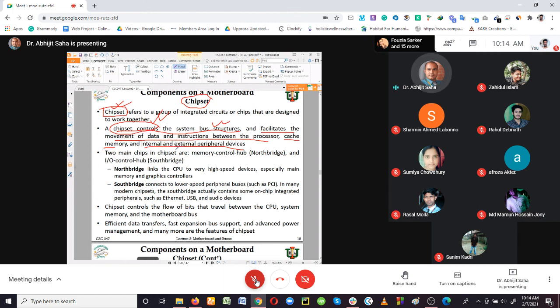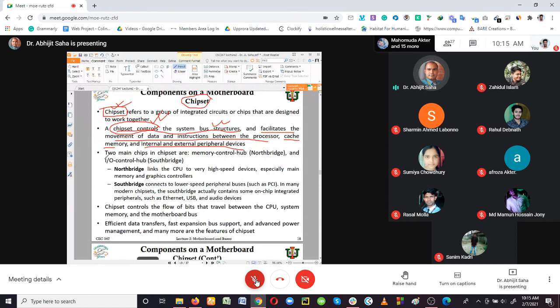Then the internal and external peripheral devices. Yes, there are different peripheral devices, like the PCI slots. If we include some cards, like a special audio card, a LAN card, or maybe a TV card, the chipset also deals with that: how to control the signals, how to take the signals from one end to the other. So the chipset works for that.